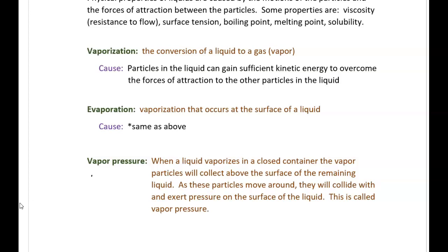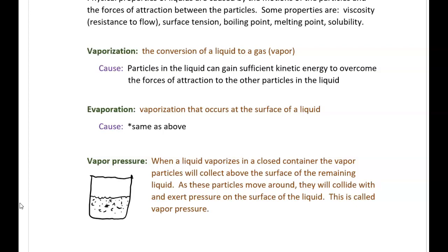Let me make a quick sketch. Here is a container. And I said it's a closed container, so here is a lid on the top. Now in the container, there is liquid. Let's say that this is the surface of the liquid, and here are a whole bunch of the actual particles of the substance. Millions and millions and billions of particles of this substance.